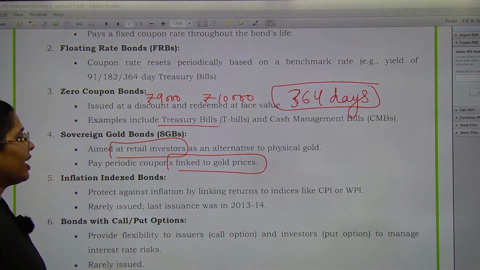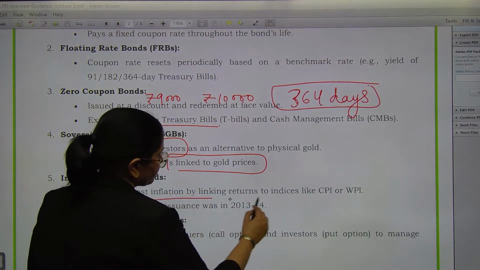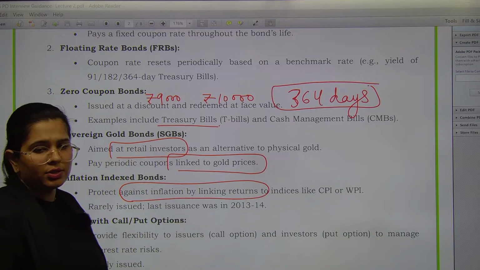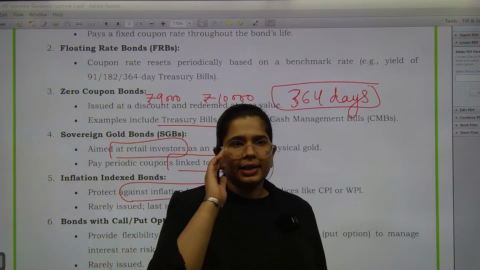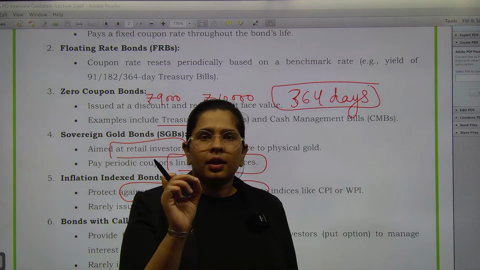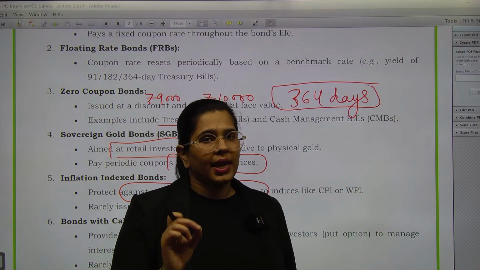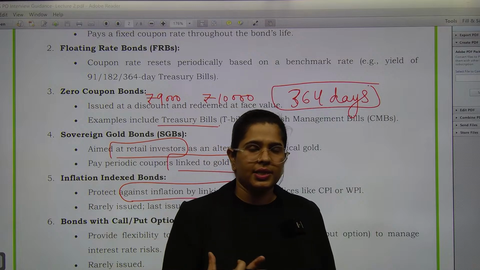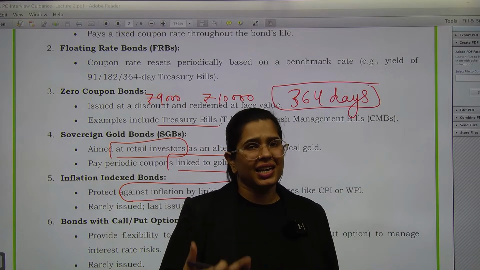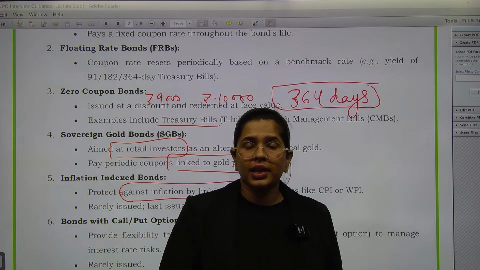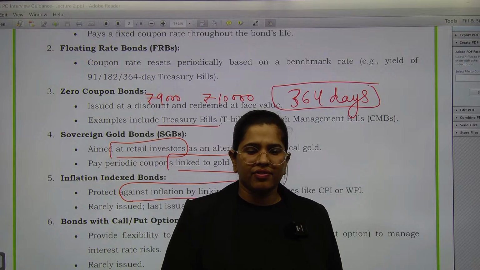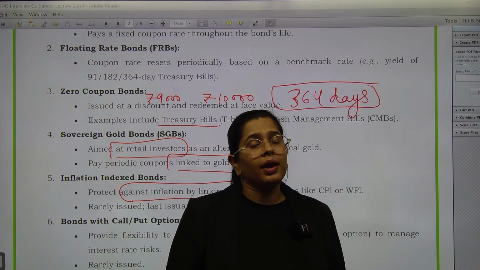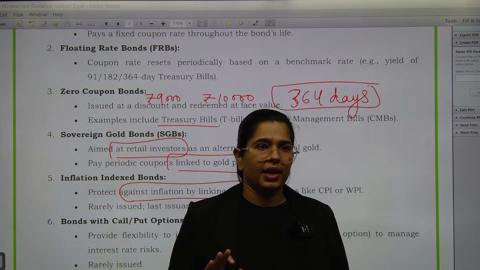Then we have inflation index bonds. Inflation index bonds where we are saying to you that listen, right now we are paying you let's say 6% interest. Now this interest we will increase as the inflation increases. ठीक है, अगर जैसे जैसे आपका inflation बढ़ता जाएगा ना, हम आपको ये बढ़ाकर देते जाएंगे. Getting the point?